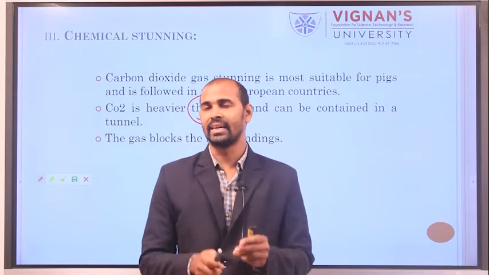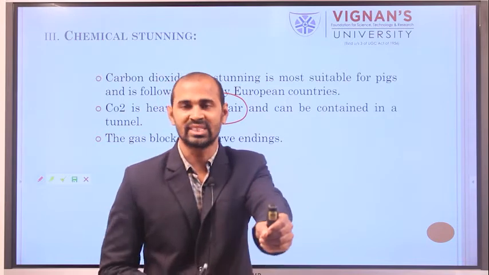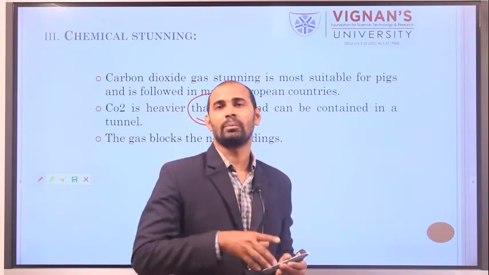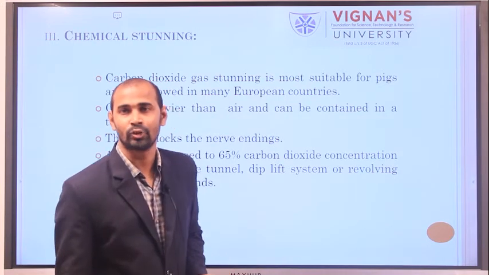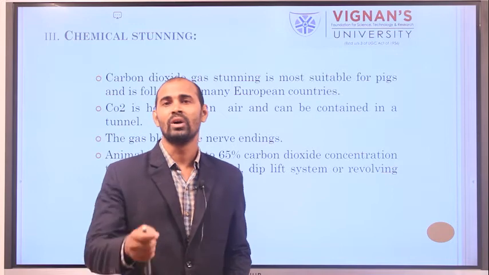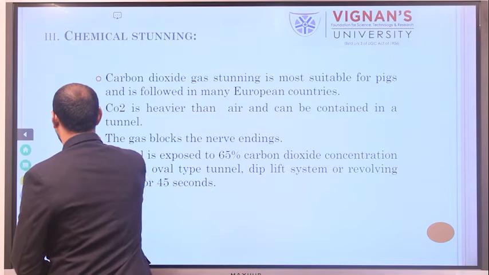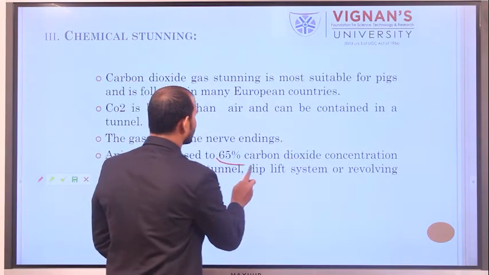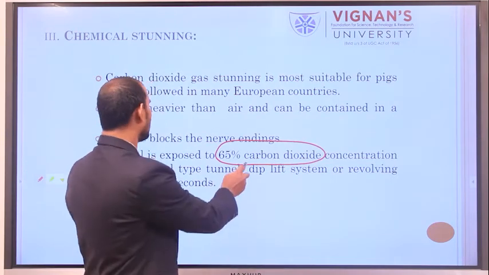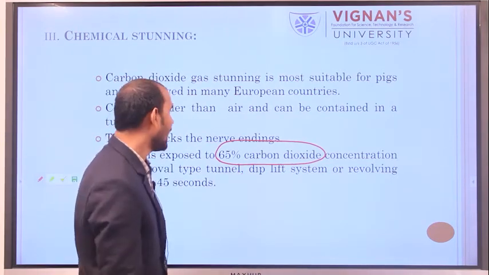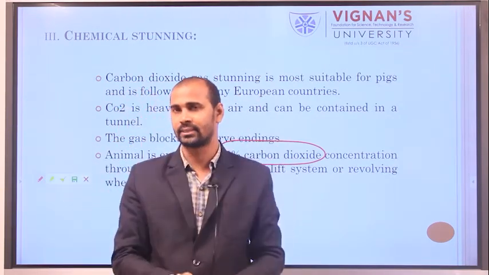Once it is contained in a tunnel, you pass the animal through this tunnel for just 30 seconds. For chemical stunning, it is necessary to maintain a composition of a minimum of 65% carbon dioxide. This 65% carbon dioxide has the capacity to block nerve endings.